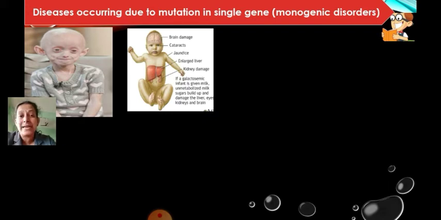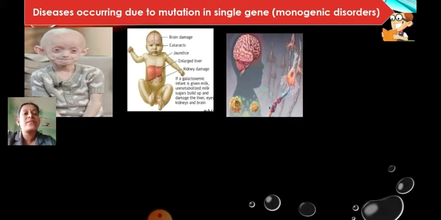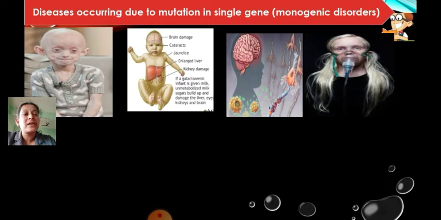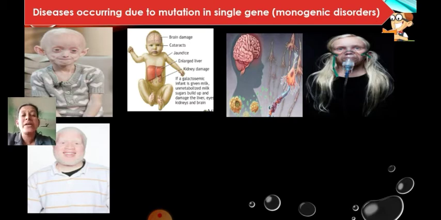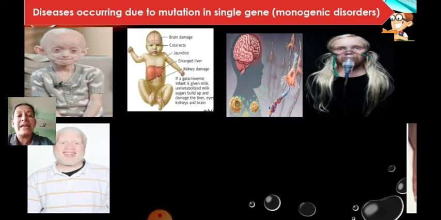That disease is called galactosemia. Then we have Tay-Sachs disease. Then this condition is called cystic fibrosis, which is there in that movie. Then albinism, where the person lacks melanin in the body, and therefore the full body looks white, pale.